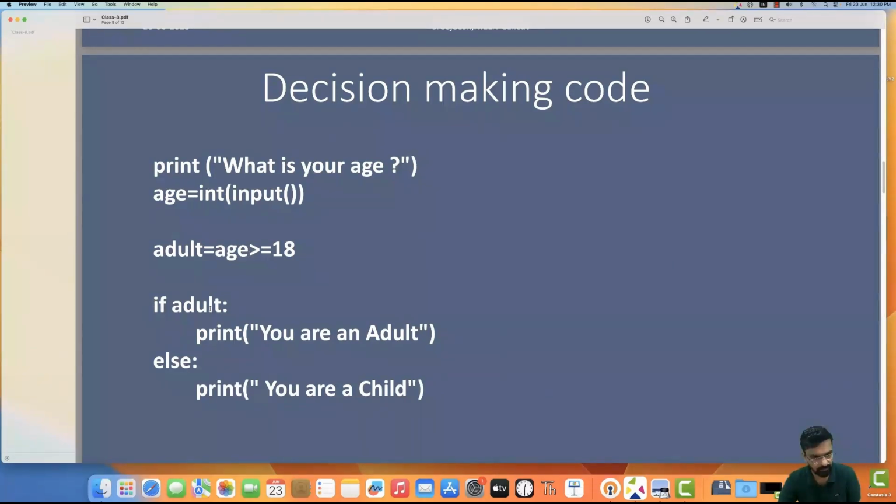If true, print you are an adult, else print you are a child. This is a very simple exercise which demonstrates decision making using an if-else statement and a Boolean expression. So this you can try.